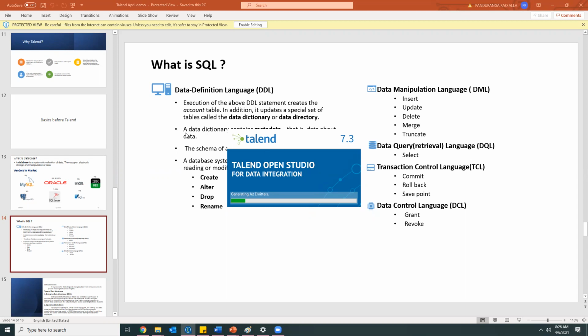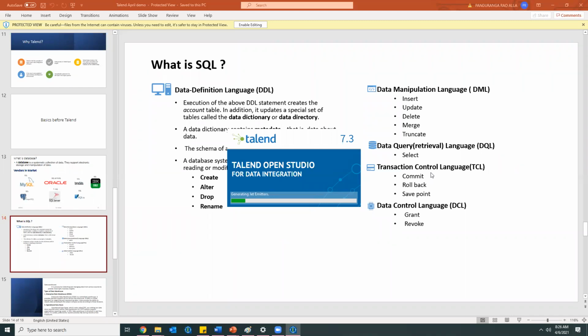DML options or DDL options: once in a while, at the starting phase of a project, we will use all these DDL concepts. Later, we will not use them much. So mostly we'll be working on DRL only, the select commands. Now, as I said, after inserting a record, we need to use commit, else we cannot view the data in the table.